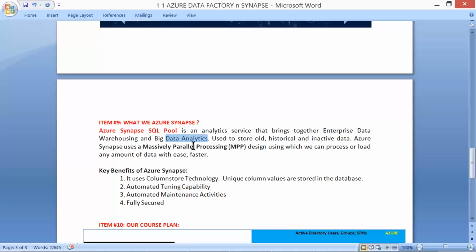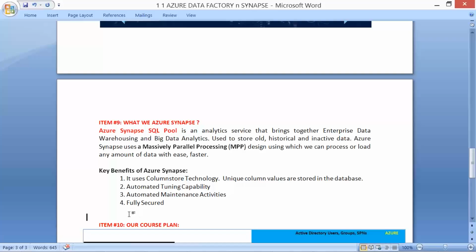Here we come across something called MPP architecture, massively parallel processing architecture. Mainly for the purpose of big data processing, we have this option, MPP. So using Synapse Workspace and Synapse SQL pool, we have column store technology. So unique column values are stored in the database. Automated tuning capability, maintenance activities, and fully secured.